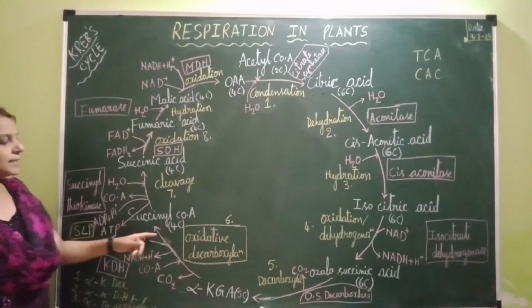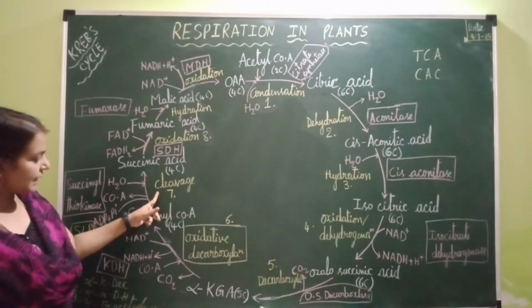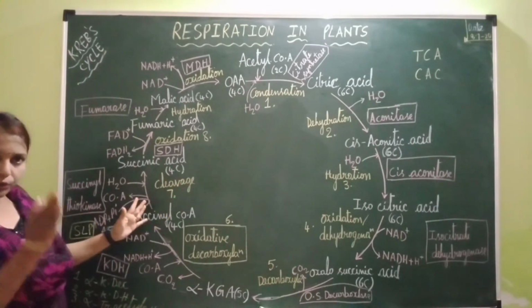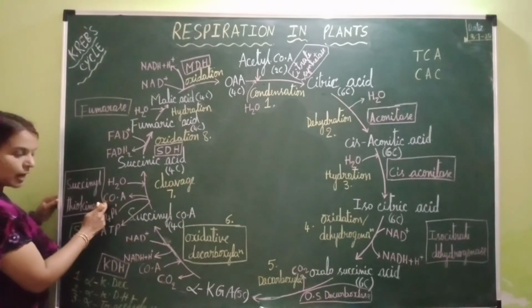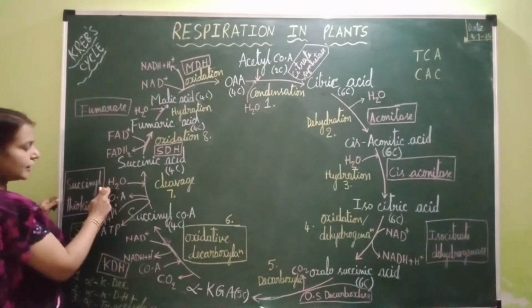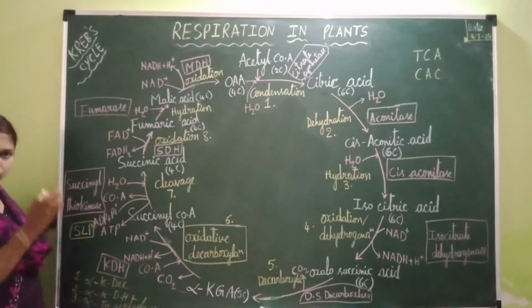Okay. Now this succinyl-CoA undergoes the next step of Krebs cycle, that is cleavage. So due to cleavage, what happens? Coenzyme A is released out of this compound, and during this step, what happens when cleavage occurs?